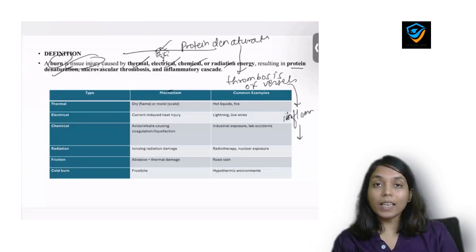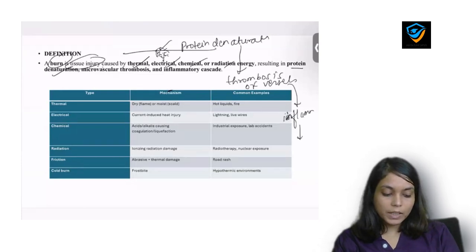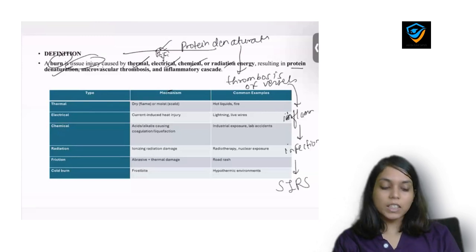This inflammatory cascade is superadded by bacterial infection, and then there is immunity triggered by the body, and we call it systemic inflammatory response syndrome. Systemic means different systems of your body are getting involved. Inflammatory means it is triggered by the inflammatory cascade. Response syndrome is a response of the body to abnormal stimuli.